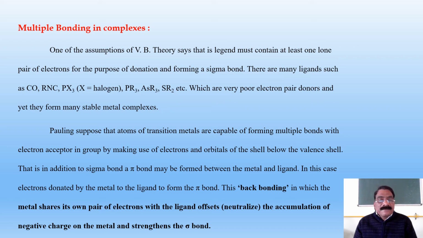In this case, electrons are donated by the metal to the ligand to form the pi bond. This is called back bonding, in which the metal shares its own pair of electrons with the ligand, offsets the accumulation of negative charge on the metal and strengthens the sigma bond.